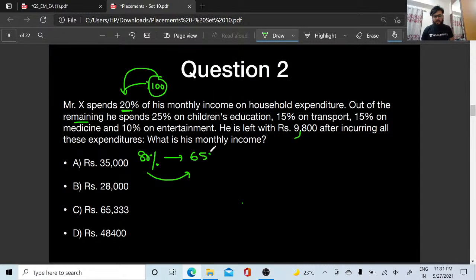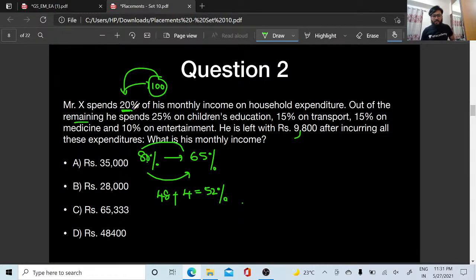Okay, right? So what is 8 sixes? 8 sixes are 48, right? And what is the 5 percentage of 8? It is 4, right? So totally 52 percentage is spent here. Yes or no? Now he is left with it, right?